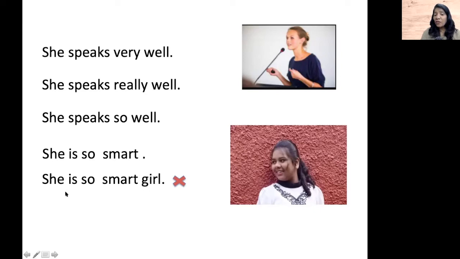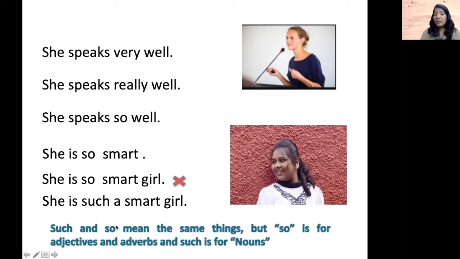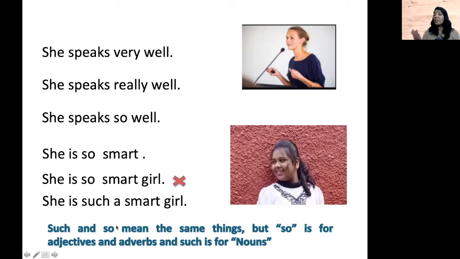Girl is a noun. So instead of saying she is so smart girl, replace the word so and say she is such a smart girl. Make a note, when you are using a noun, you cannot use so. It has to be replaced by such. And if required, you can also use an article, a. Such and so mean the same thing, but so is for adjectives and adverbs, and such is for nouns. Let me give another example.